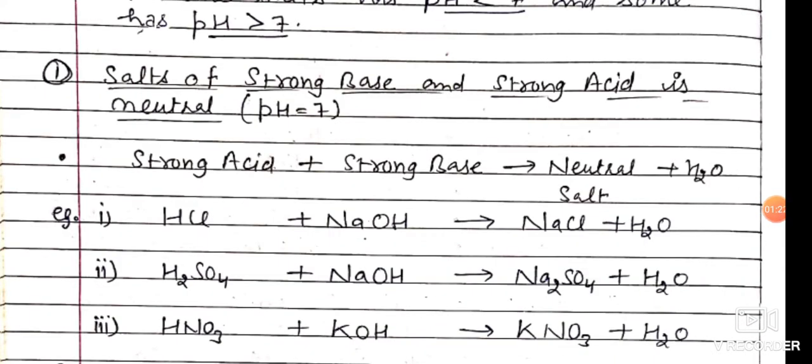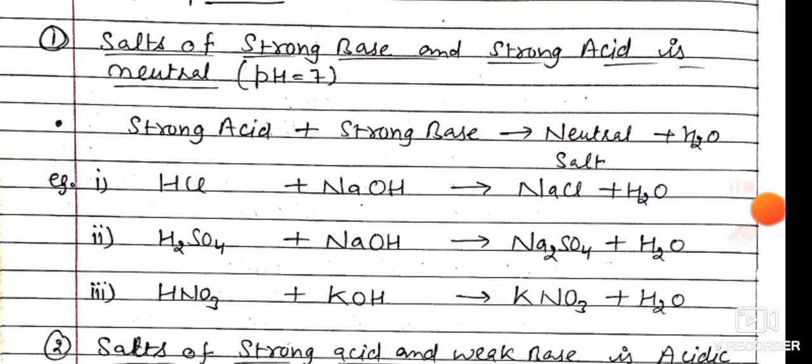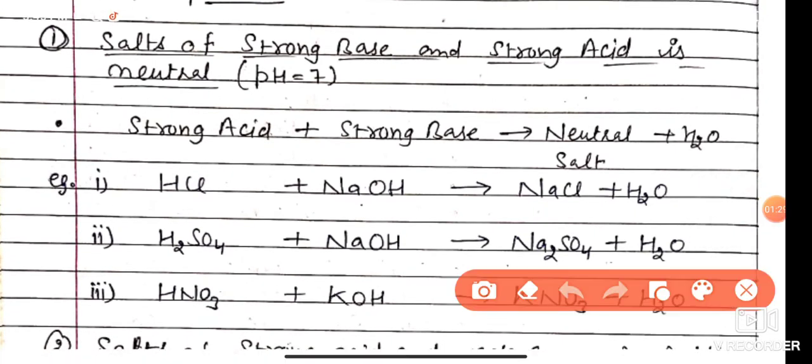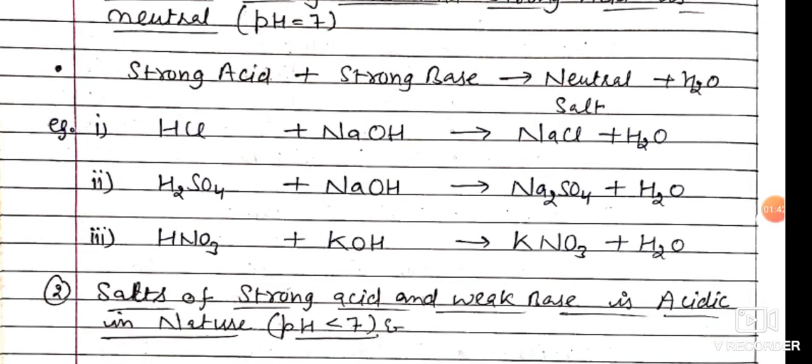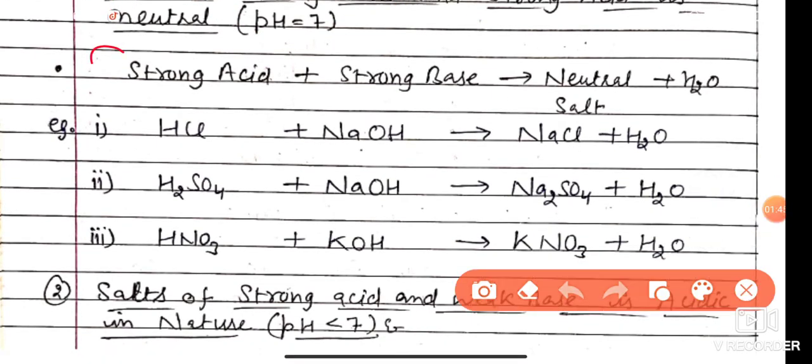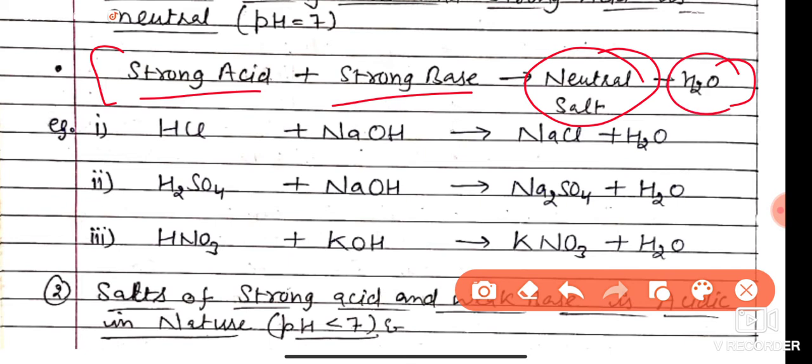Okay, students, first is salts of strong base and strong acid. When we react a strong base and a strong acid together, then we get a neutral salt having pH 7. You remember this reaction, students? When a strong acid and strong base combine together, they always give a neutral salt and form water. And the reaction is a neutralization reaction.